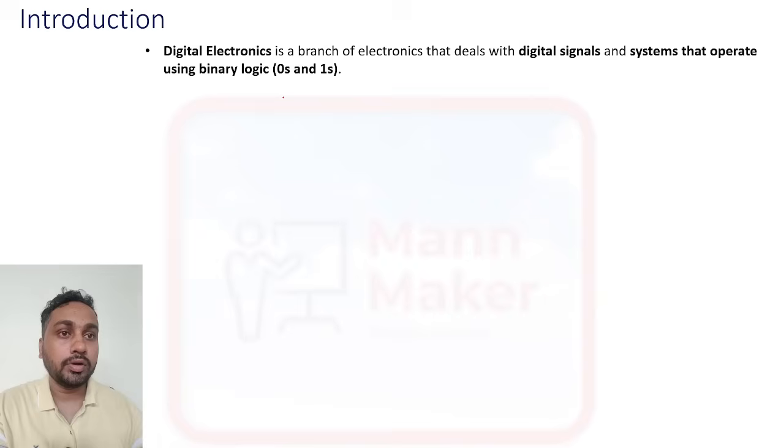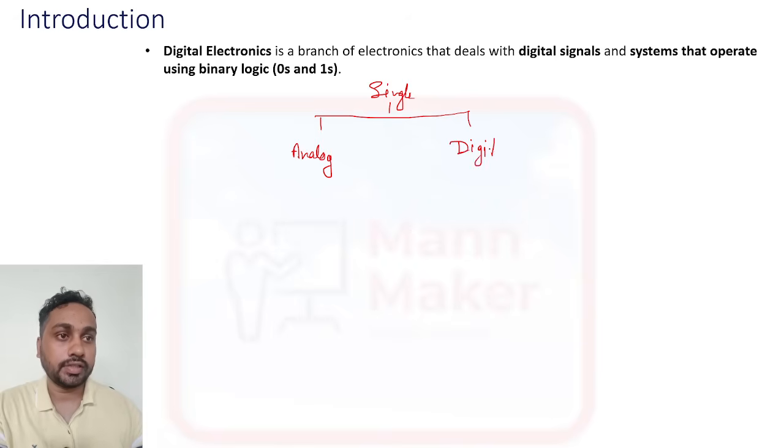Okay, and generally we have two kinds of signal. First one is your analog signal, and another one is your digital signal. If we talk about the analog signal, it has different amplitudes.